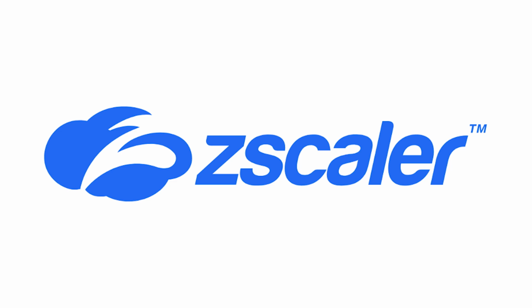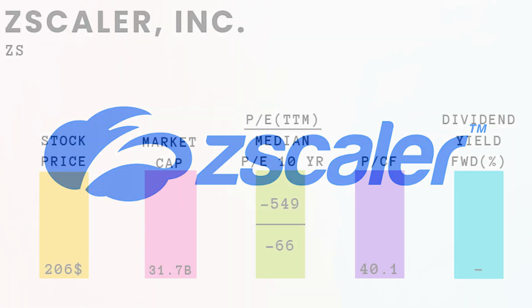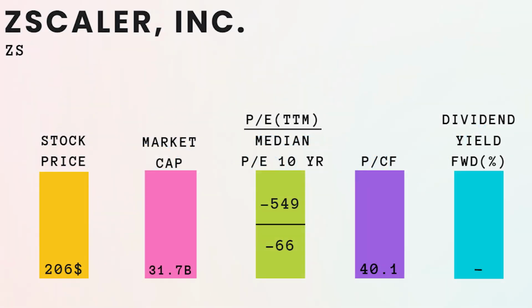Today taking an in-depth look at Zscaler Incorporated, ticker symbol ZS. We'll dive into financial metrics, assess the company's growth, and ultimately try to find its fair buy price. Zscaler Incorporated is an American cloud security company based in San Jose, California. The company offers cloud-based services to protect enterprise networks and data. The stock is priced at $206.6 with a market cap of 41.7 billion.